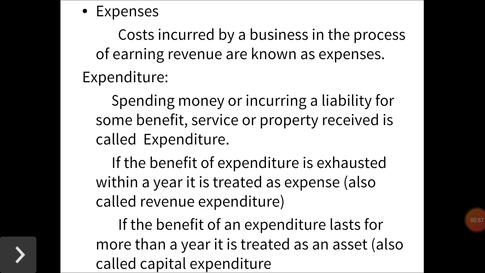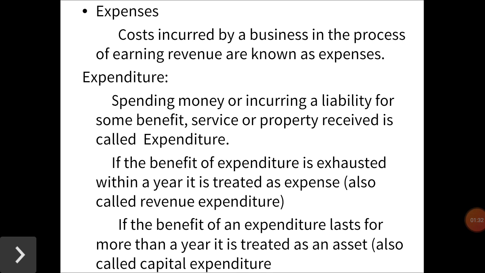Next it is expenditure. Spending money or incurring a liability for some benefit, service or property received is called expenditure. If the benefit of expenditure is exhausted within a year, it is treated as expense. It is also called revenue expenditure. So, revenue expenditure and expenses are same. So, when you say expenses, it is of recurring nature. It means again and again we may have to incur it.